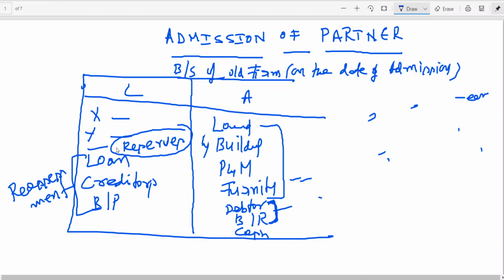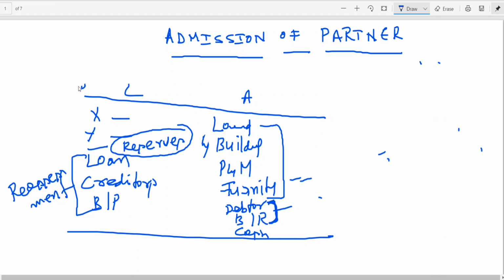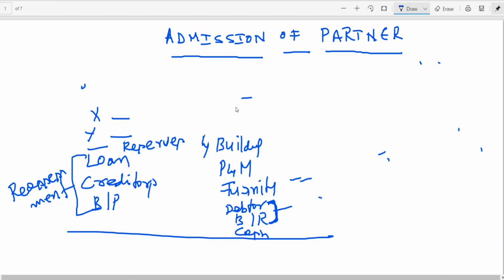So now I am adding 3 more points to these adjustments. One is profit sharing ratio, the other is capital contribution of the new partner, goodwill, revaluation of assets and liabilities, and reserve. These 5 are the adjustments we need to make when a partner has been admitted. Is this clear? I am giving you these as important side headings to remember. When we go to partnership accounts, you will be able to work out the problems if you understand these basic things.